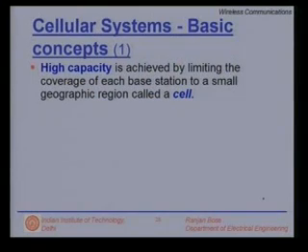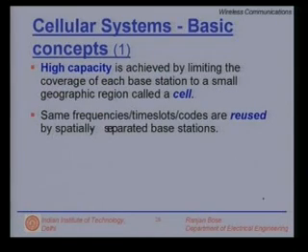This is different from the traditional radio transmitters which would cover the entire city, and the whole city was one cell. This is a paradigm shift. In order to achieve higher capacity, that is to support a larger number of users, the city first must be divided into smaller cells and each cell must have a transmitting tower called the base station.